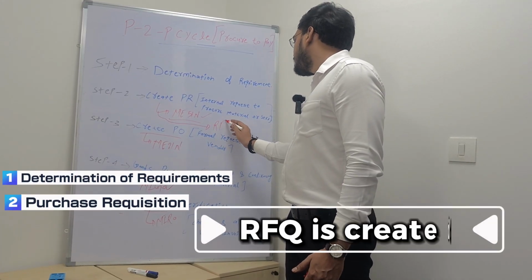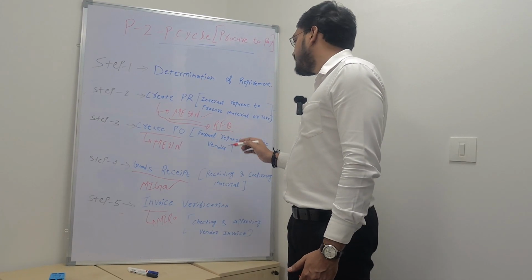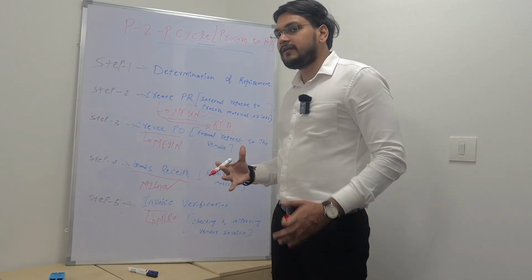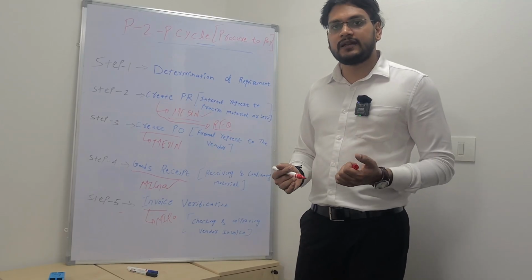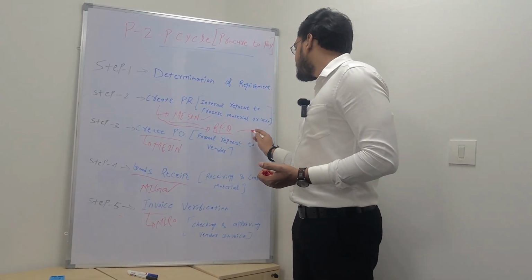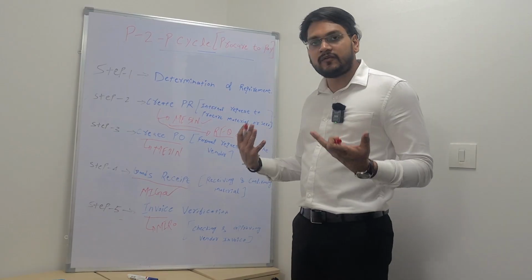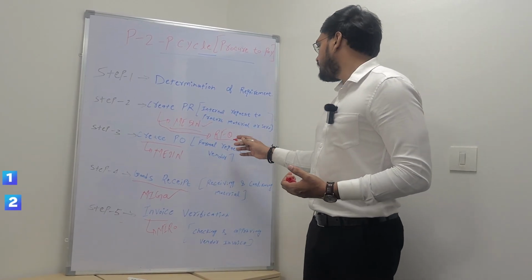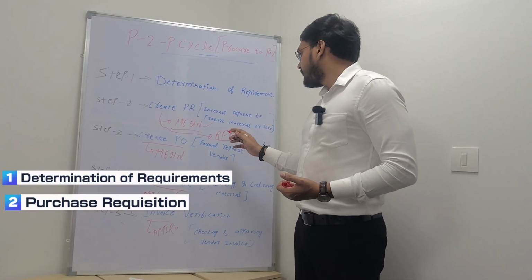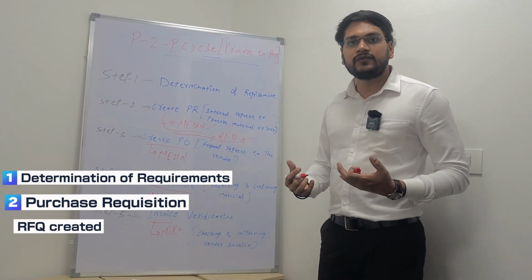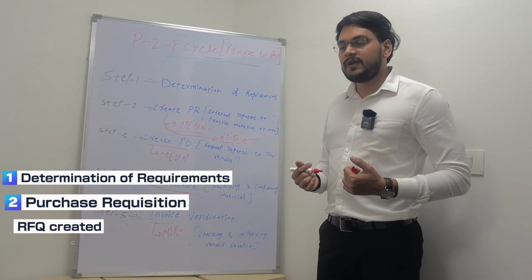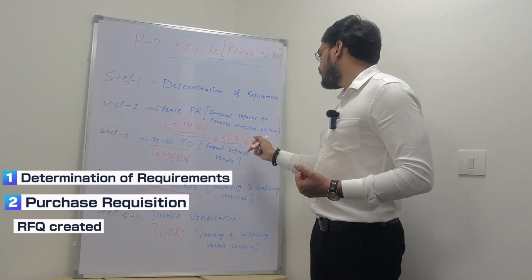RFQ is created, request for quotation is created. RFQ is nothing but a vendor selection. With the help of RFQ, we are going to select a vendor. So after step second, after creating PR, we are going to create a RFQ by using T code ME41, right?